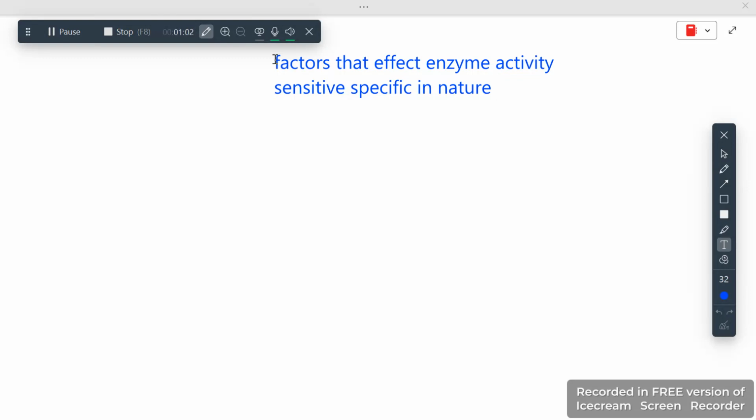This means they need a particular pH, a particular temperature, and they need everything particular to work properly. An enzyme cannot work at a pH we just give them randomly. They need a specific pH and temperature, and the effect can be either positive or negative.